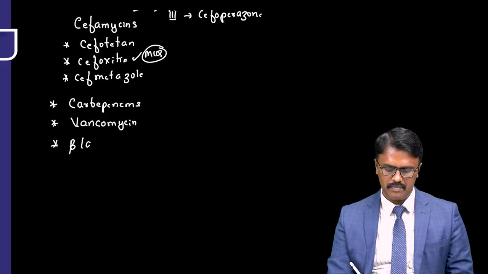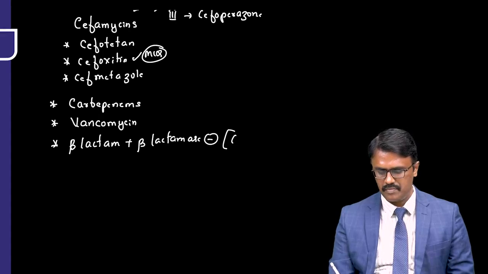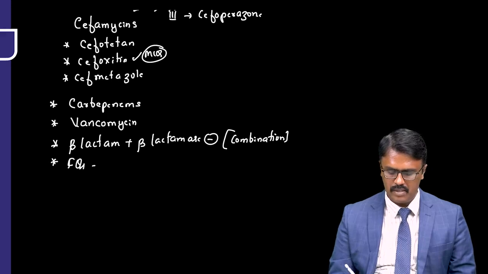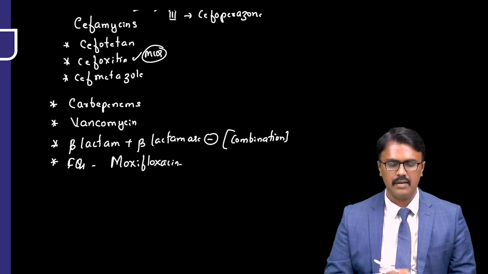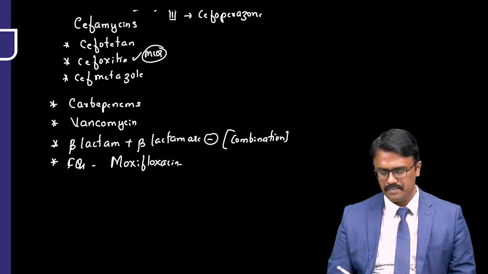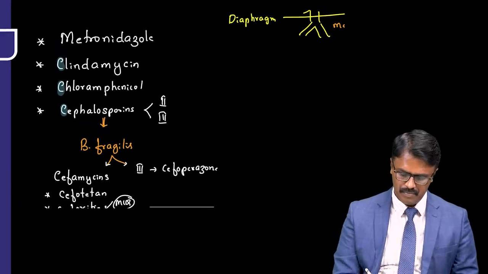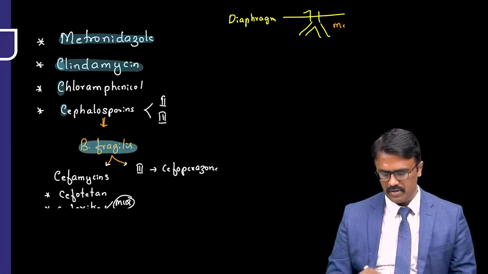So beta-lactam plus beta-lactamase inhibitor, they can be used. For anaerobes, combination should be used. Sir, what about fluoroquinolones? Fluoroquinolones, mainly remember the major drug which will be effective is moxifloxacin. That will cover the anaerobes. So these are the things. Please remember mainly metronidazole for infradiaphragmatic, clindamycin for supradiaphragmatic, and cephalosporin which cover Bacteroides.